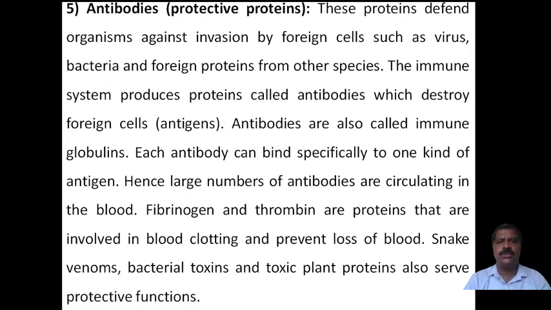Therefore, these proteins fight against foreign species like germs, viruses, bacteria, whatever they may be. They are protective and protect from disease. When microorganisms attack the human body or animals, these proteins protect against them. The microorganisms can be killed or not allowed to grow inside. That is why they are called protective proteins.